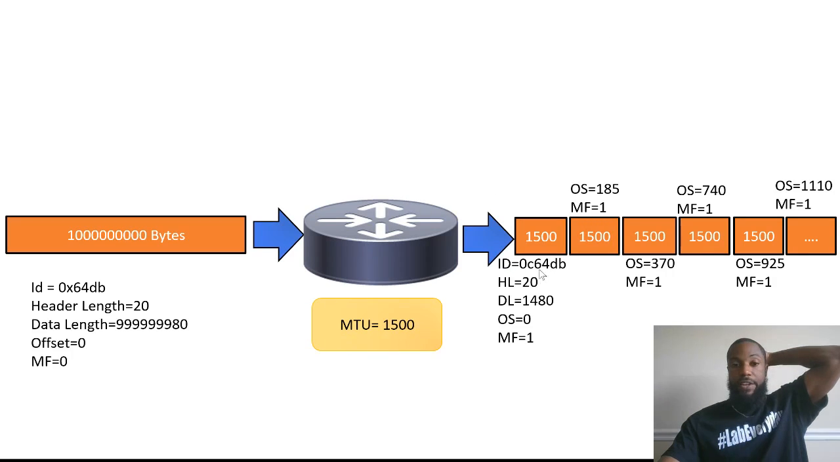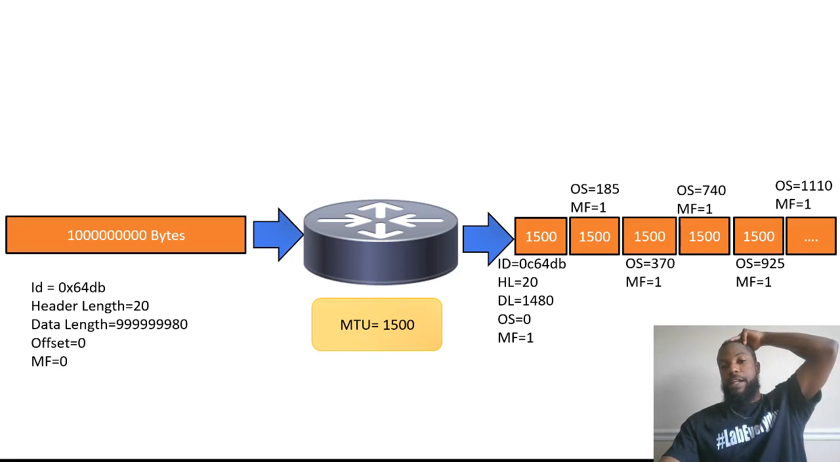I took out the ID and the header length, because that's all going to be the same, right? The data length is 1480. That's going to be the same on all of them too, because it's 1500, 1500, 1500, 1500. It's going to be 1500 all the way to maybe the last piece, right? And then the offset just keeps going up. Remember 0, 185, 370, 740, 925.